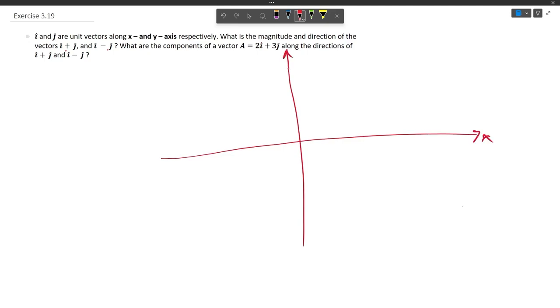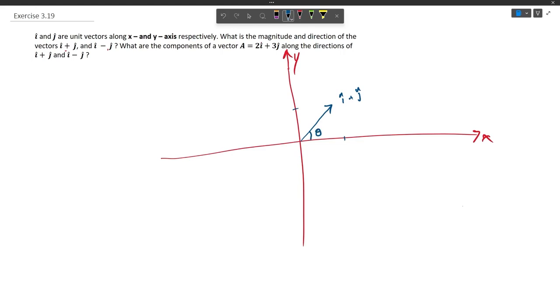Let this be x-axis and this be y-axis. So i cap plus j cap would be somewhere with this unit 1, it would be here. Now we can represent it as i cap plus j cap. It is making an angle of theta with the positive direction of x-axis.